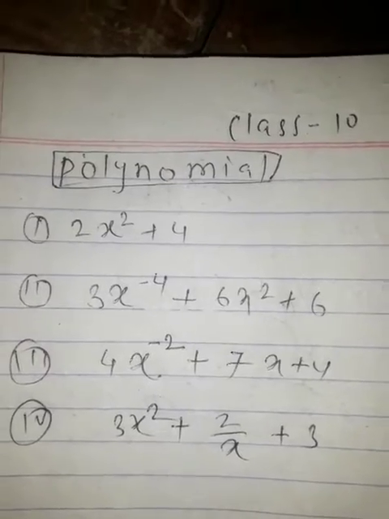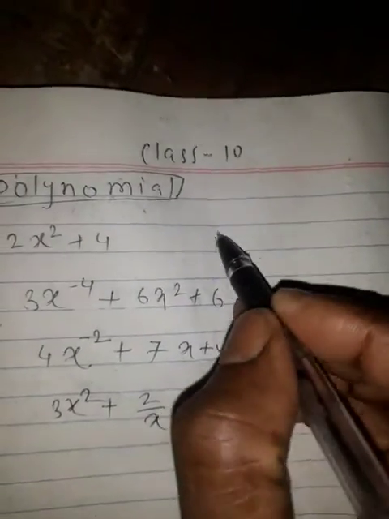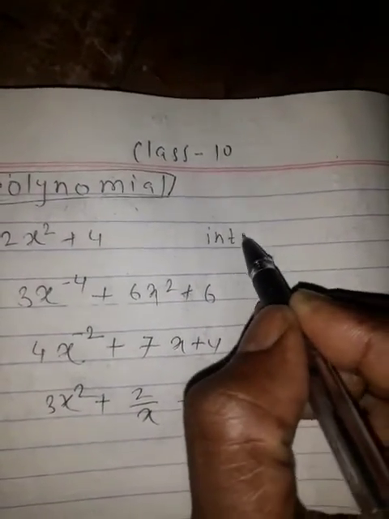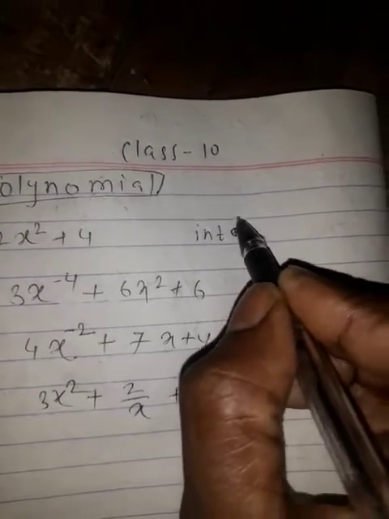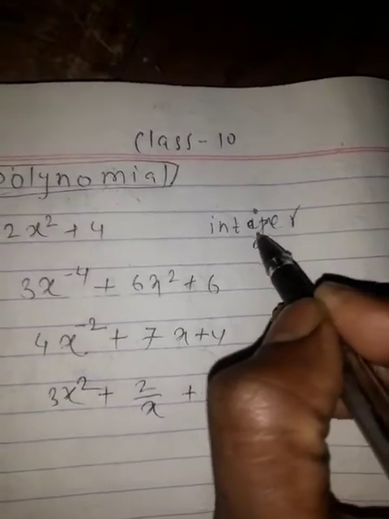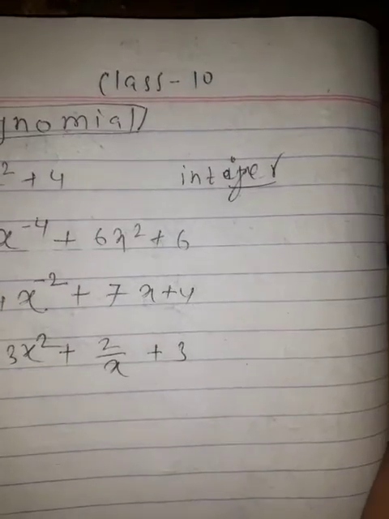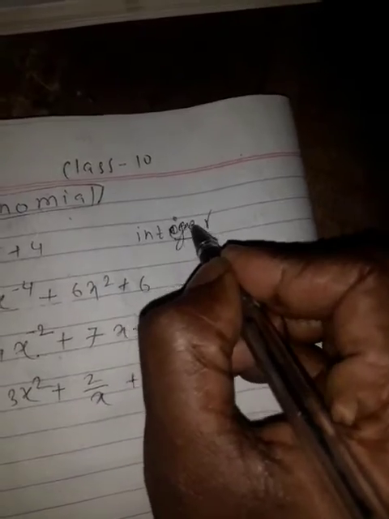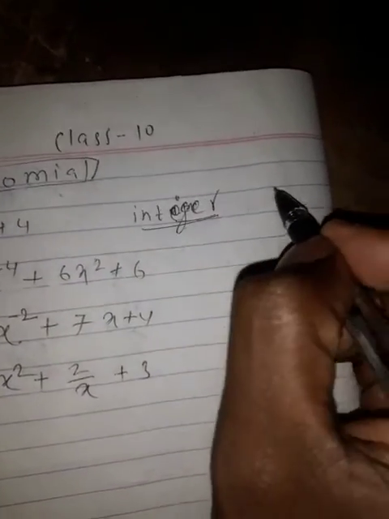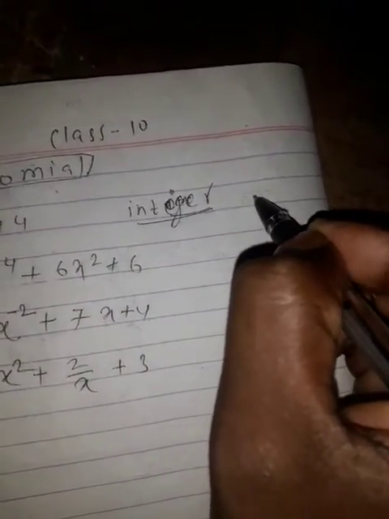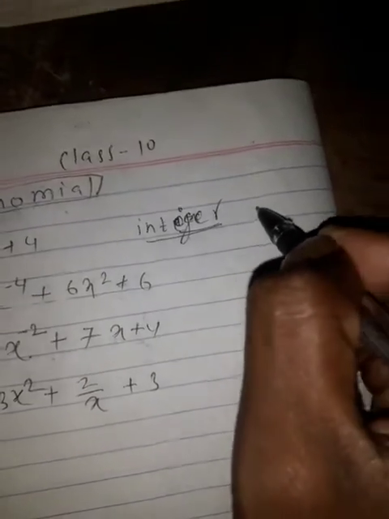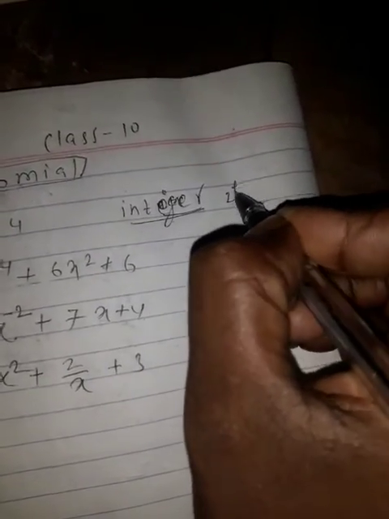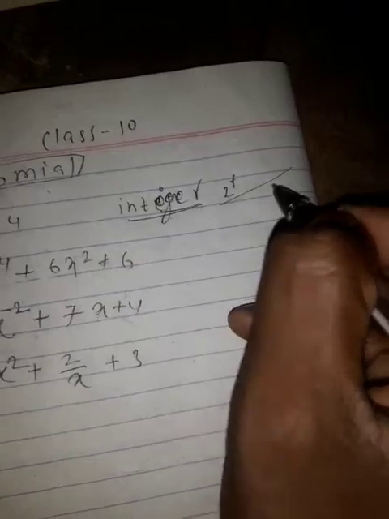You know the meaning of integer? Integer means having positive and negative whole numbers.